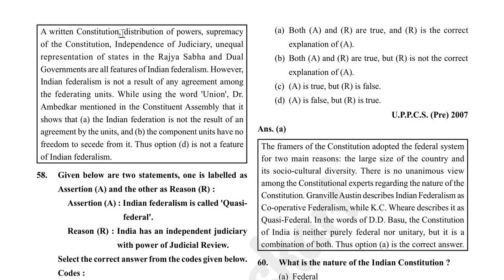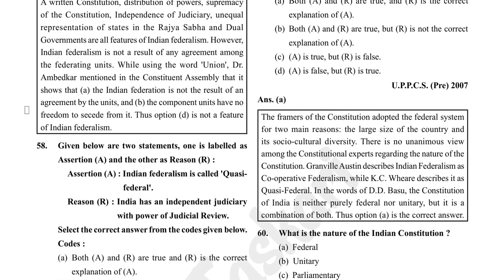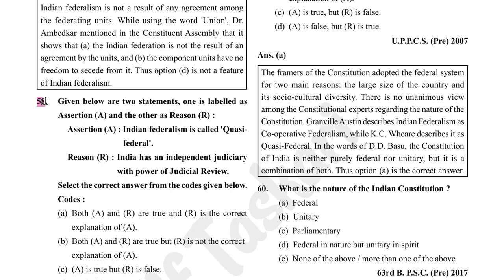A written constitution, distribution of powers, supremacy of the constitution, independence of judiciary, unequal representation of states in the Rajya Sabha, and dual governments are all features of Indian federalism. However, Indian federalism is not a result of any agreement among the federating units. While using the word union, Dr. Ambedkar mentioned in the Constituent Assembly that it shows that the Indian Federation is not the result of an agreement by the units, and the component units have no freedom to secede from it. So this option D is correct.